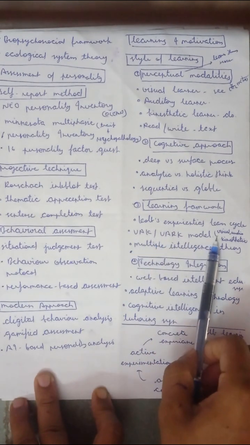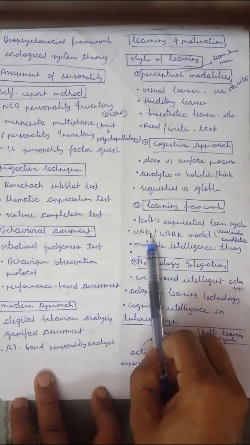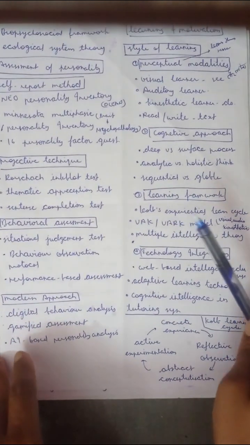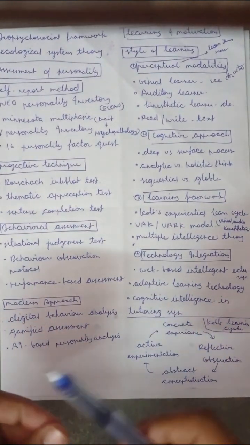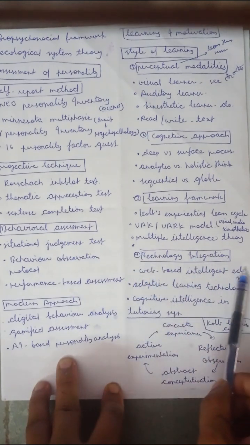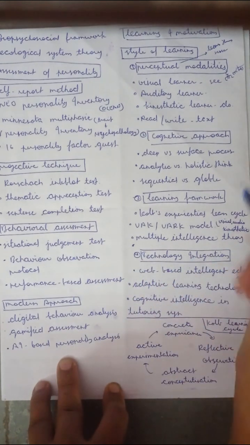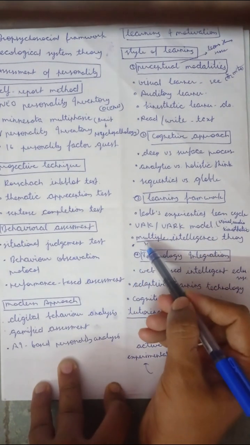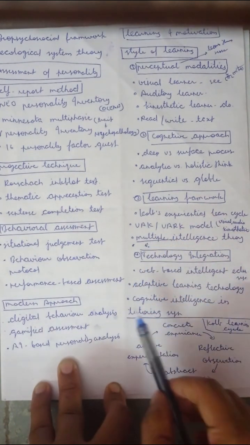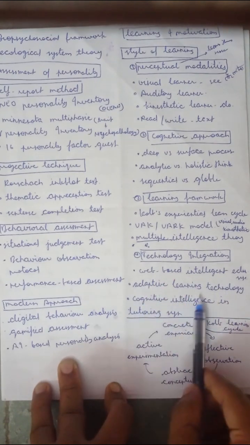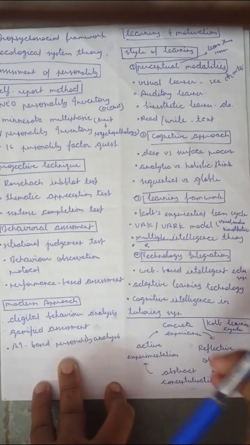Then the VARK model means visual, auditory, kinesthetic, or reading. Multiple intelligence means cognitive, social, emotional, cultural and spiritual intelligence. Then technology integration: web-based integration in the education system, adaptive learning. You have to know who gave the principle of multiple intelligence. Then web-based education, adaptive learning technology, and cognitive intelligence in tutoring systems.